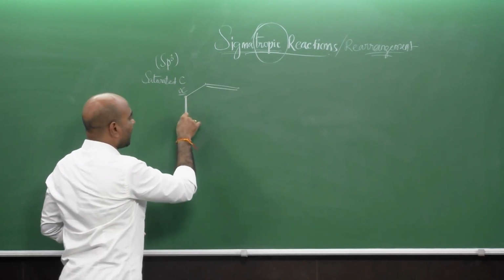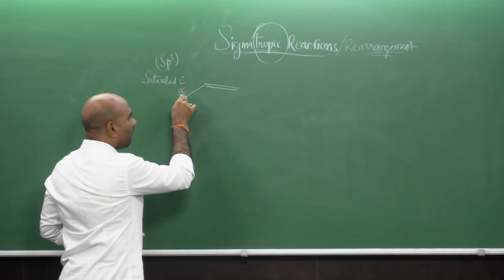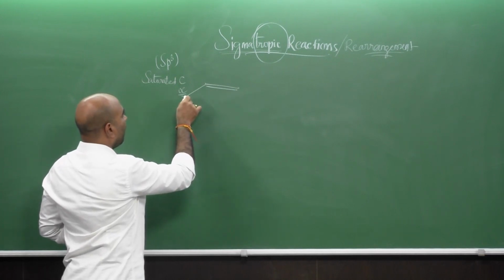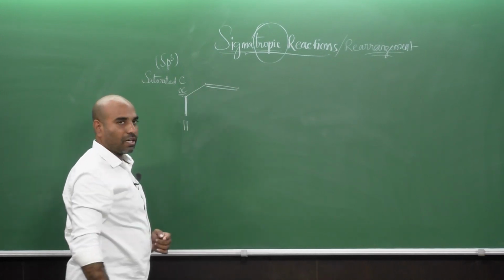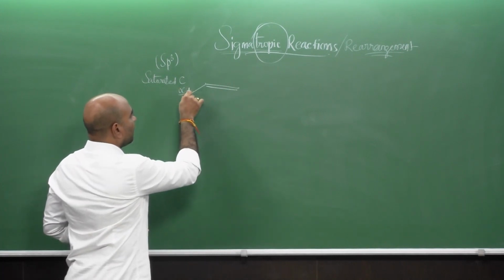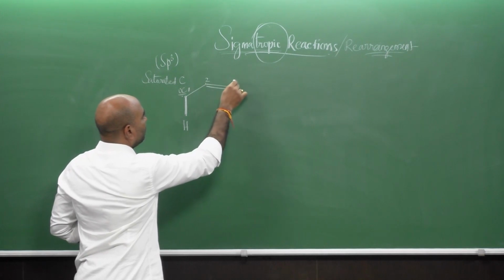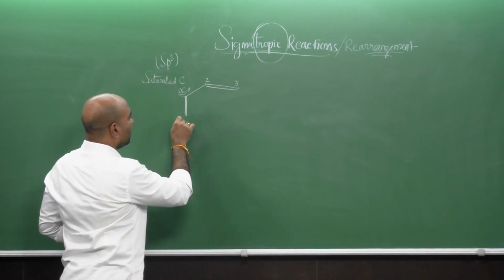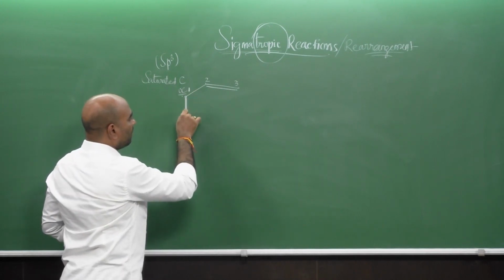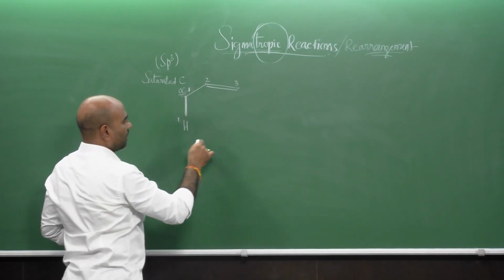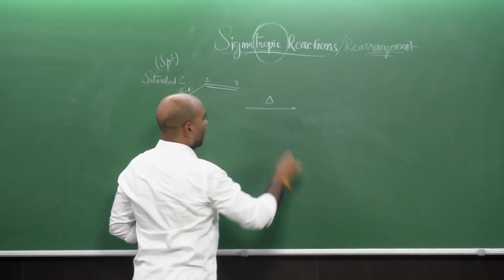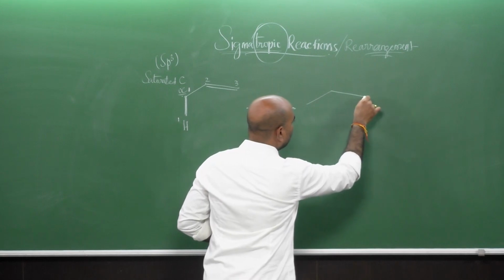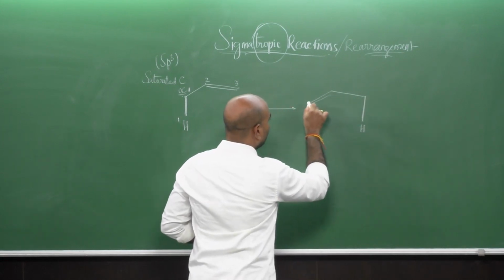The sigma bond which is attached to either the alpha carbon atom of the unsaturation, or the saturated carbon atom next to the unsaturation, or you can say the allylic carbon atom, should be given the numbering 1. So, 1, 2, 3. The other end of the sigma bond should also be given the numbering. So, the sigma bond which is migrating is between position 1 and 1. After the sigmatropic rearrangement, it will move this way, right. So, the double bond is here.